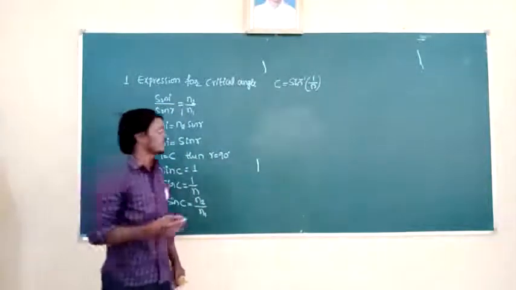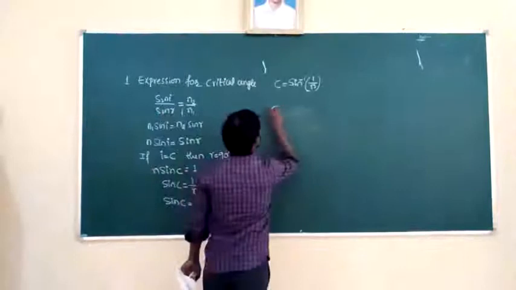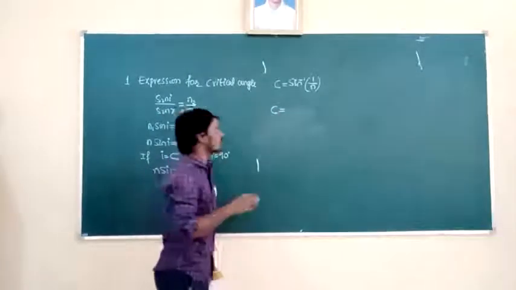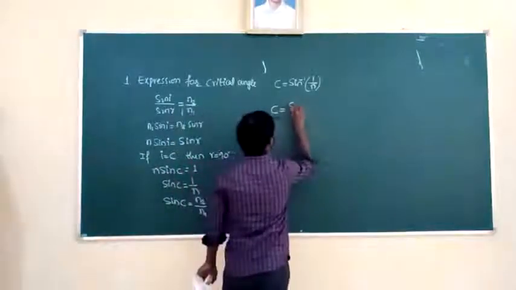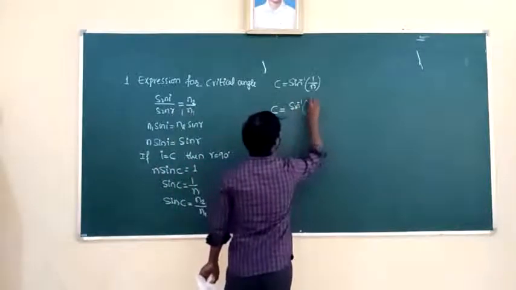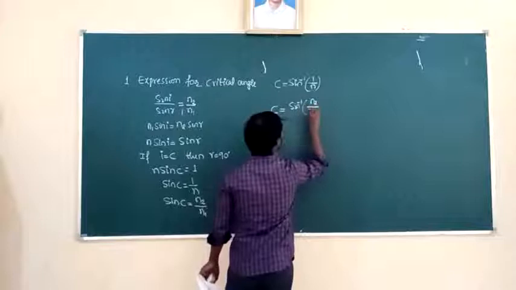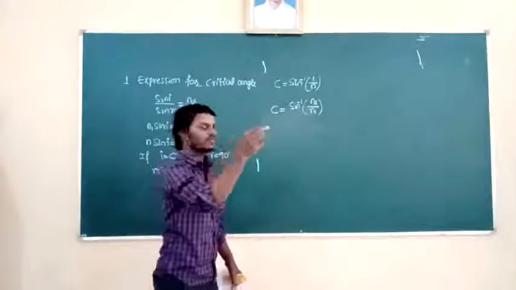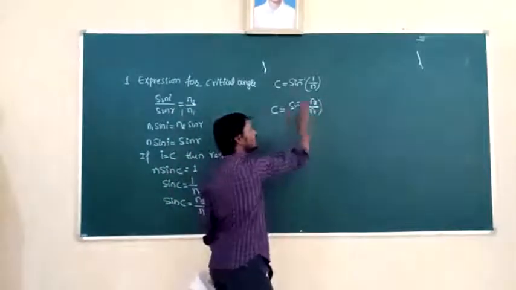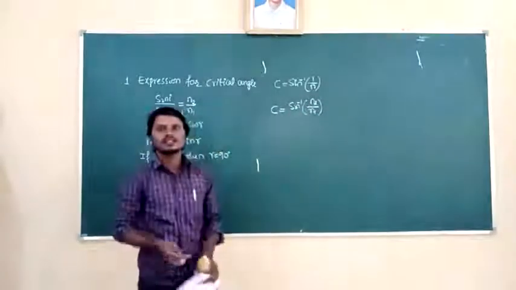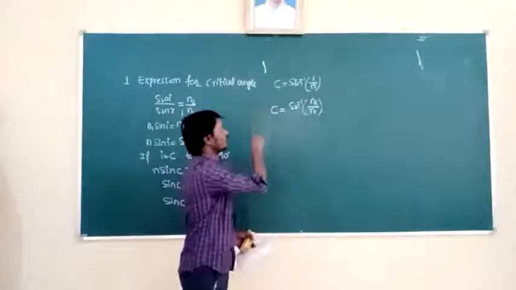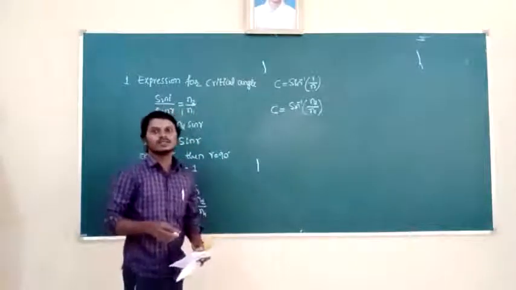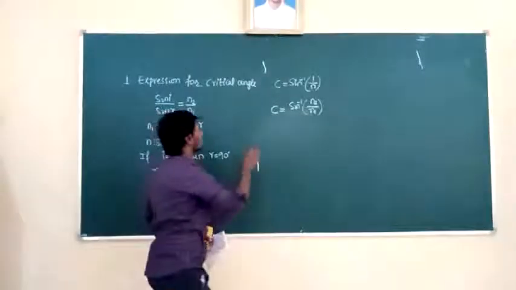Okay. Suppose the rarer medium is other than air. Then what about the refractive index of rarer medium? The refractive index of rarer medium I will take n2. The refractive index of denser medium n1. So the light is traveling from which medium to which medium? Denser medium to rarer medium. For the total internal reflection, you have to remember these two formulae to find the solutions for the given question related to critical angle.